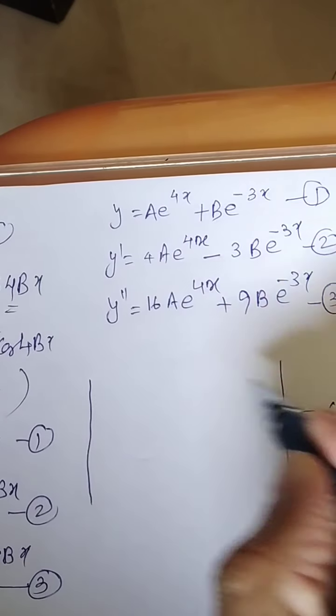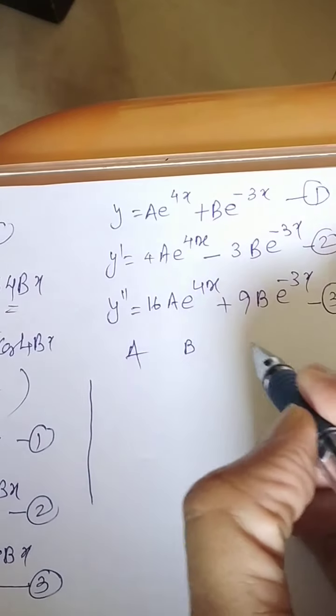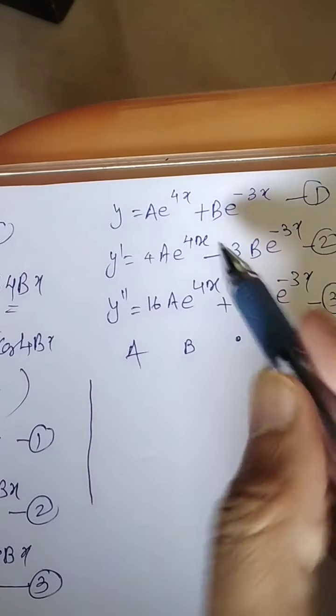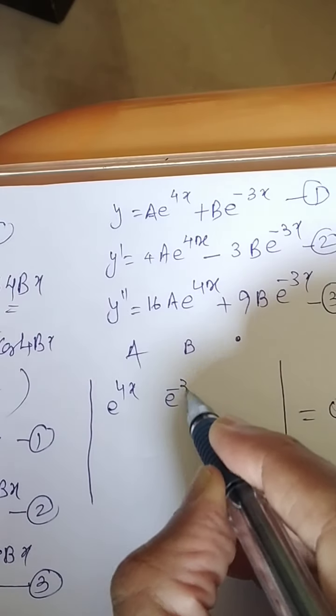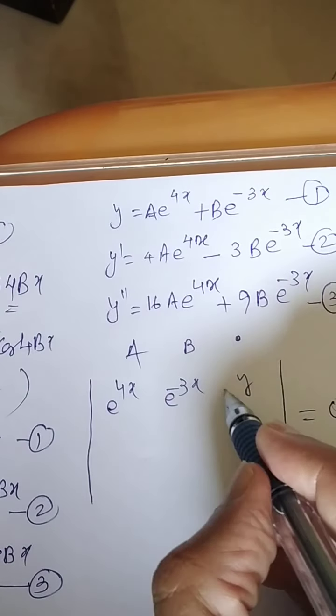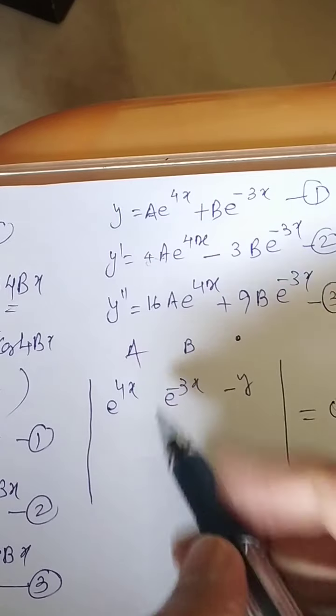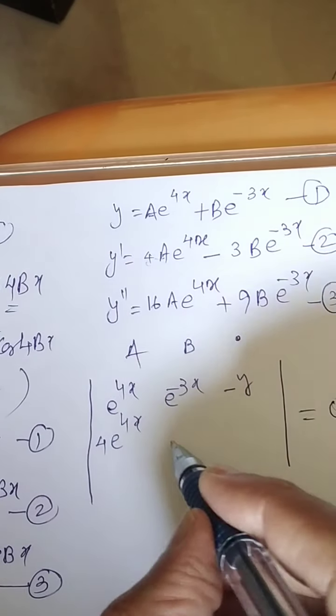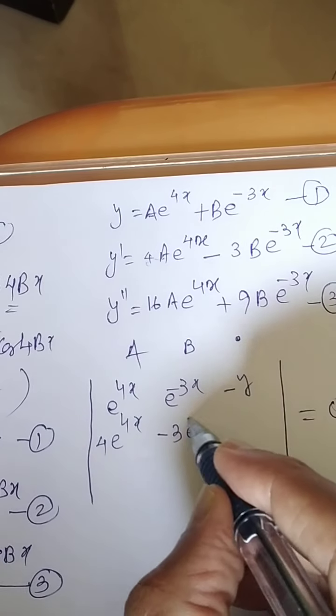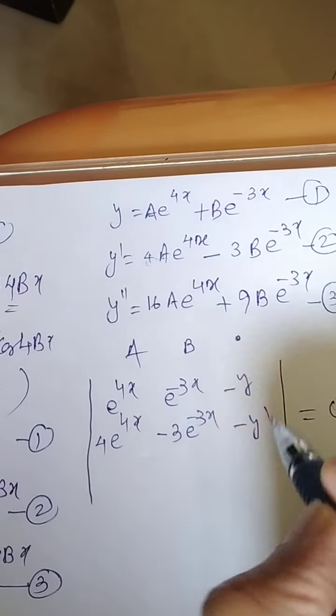It is a determinant: a coefficient, b coefficient and remaining term. A coefficient e raised to power 4x, b coefficient e raised to power minus 3x. Here it is y, I should write minus y. Look at this: 4 e raised to power 4x, minus 3 e raised to power minus 3x, minus y dash.